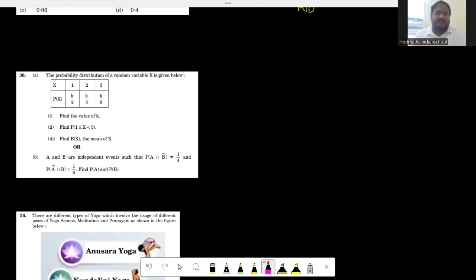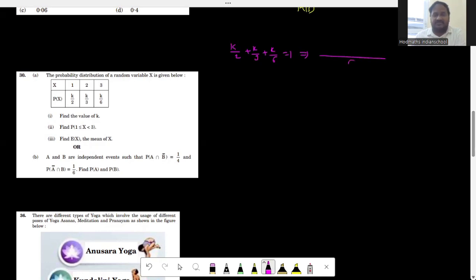Now coming to answer this question, see, whenever you are given the tabular form in probability distribution of a random variable, then observe that the sum of all the probabilities is going to be 1. Sum of all the probabilities means what? k by 2 plus k by 3 plus k by 6 is equal to 1. And then the LCM of 2, 3 and 6 is going to be 6. 3k plus 2k plus k is equal to 6k by 6 is equal to 1. Therefore, the value of k is equal to 1.